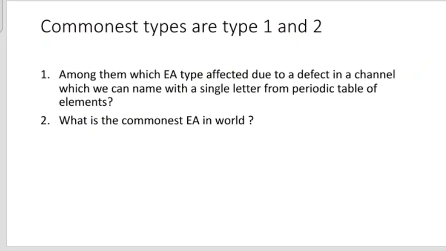And I'd like to ask two questions. The commonest types of genetic episodic ataxia are type 1 and type 2. Among them, first question: which episodic ataxia type is due to a defect in a channel which we can name with a single letter from the periodic table of elements? And the second question is, what is the commonest genetic episodic ataxia in the world? So the answer will follow the question number.